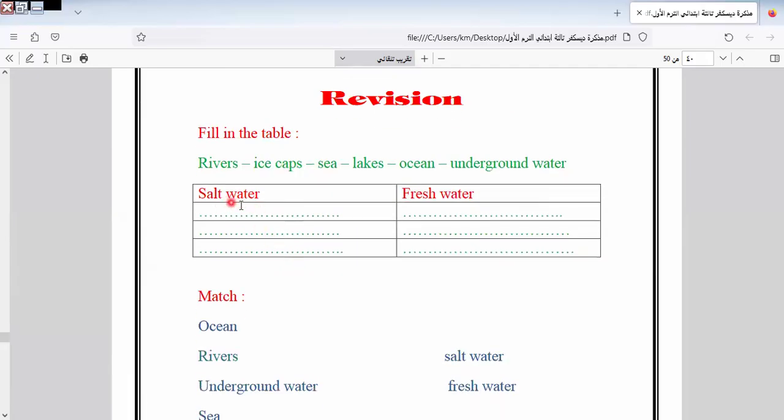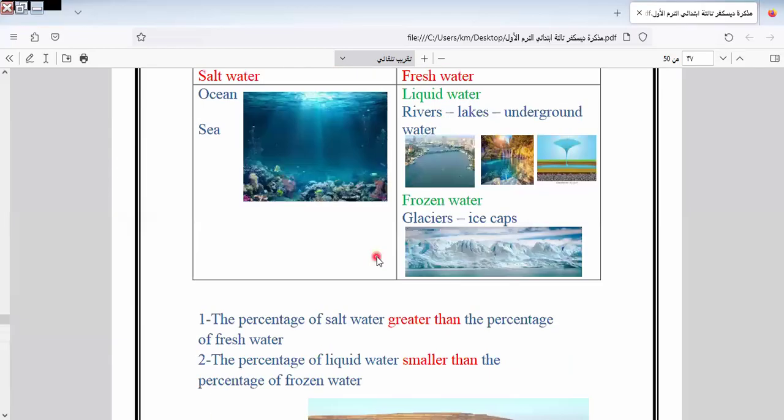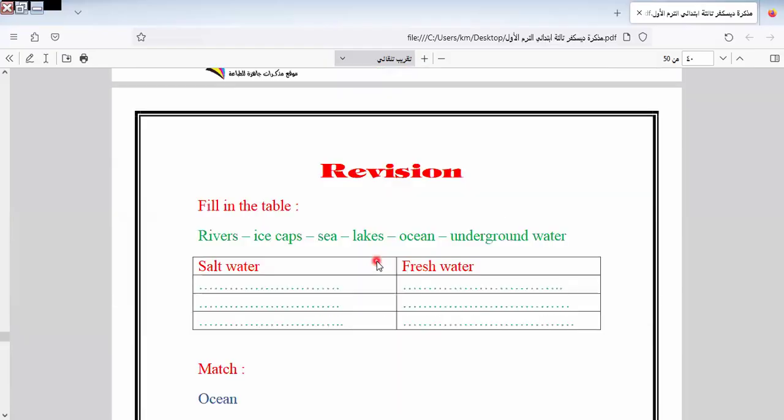Here we have salt water and fresh water. As we know during the lesson, what is the salt water? It will be in sea and ocean. Sea and ocean are salt water.